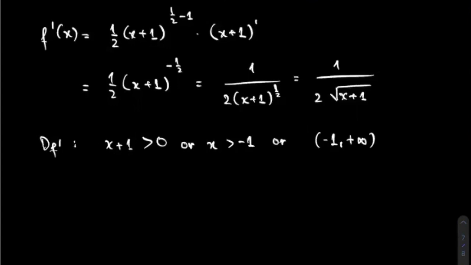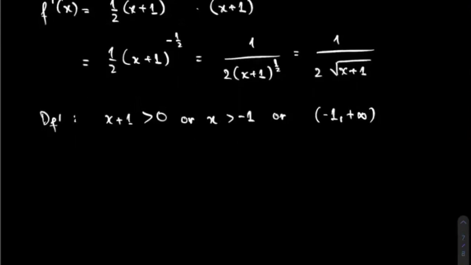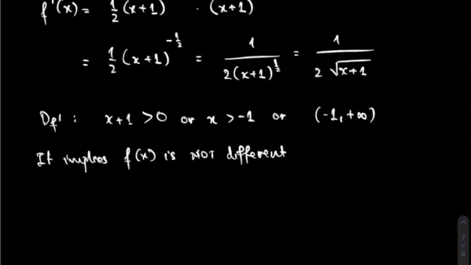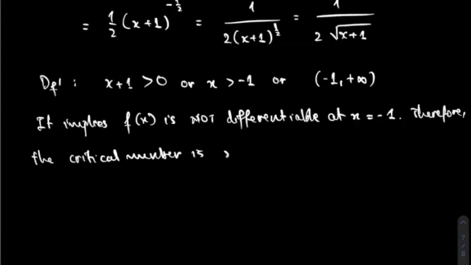That gives me the idea that the function is not differentiable at x equal to negative 1. So it implies that f of x is not differentiable at x equal to negative 1. Therefore, the critical number is x equal to negative 1, because of the definition of the critical number: you say that if you have f prime of x equal to 0 or f prime of c is not defined.